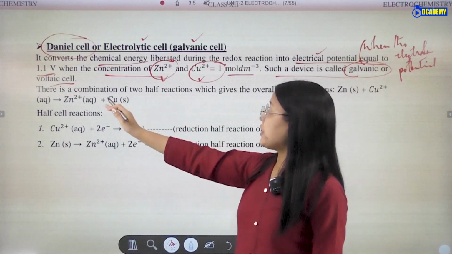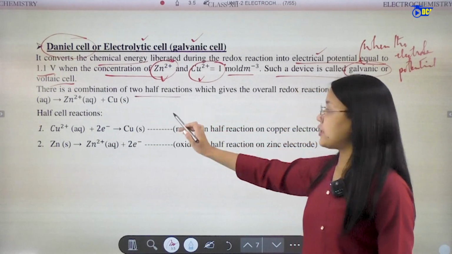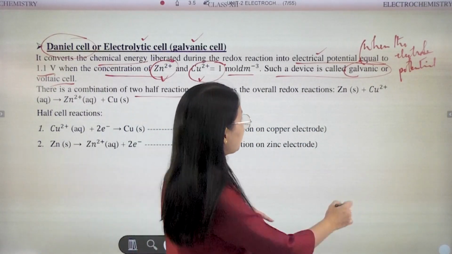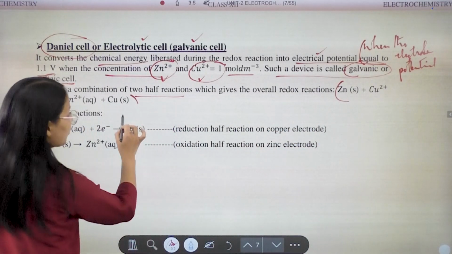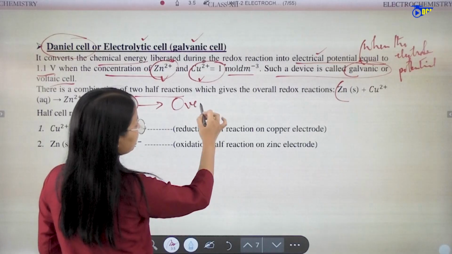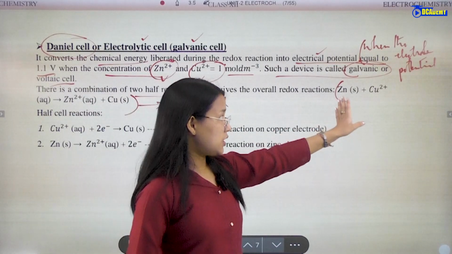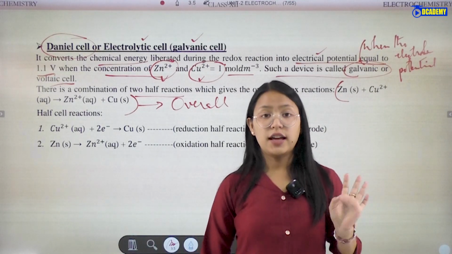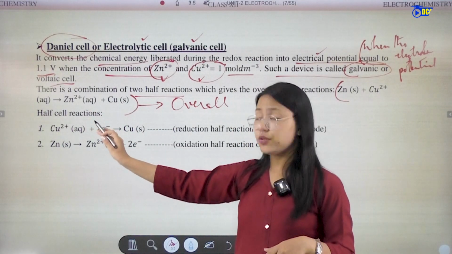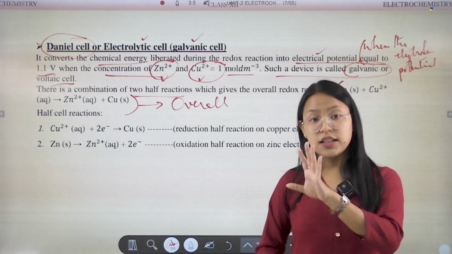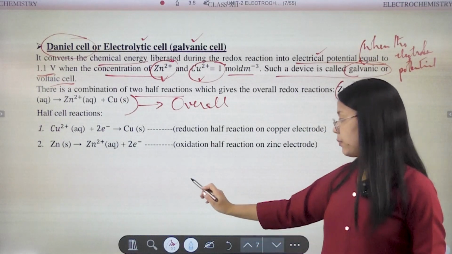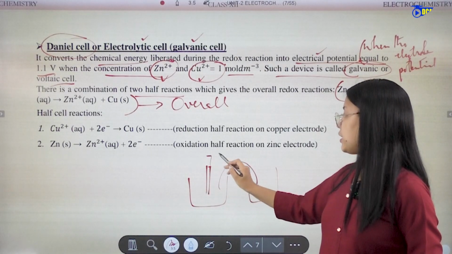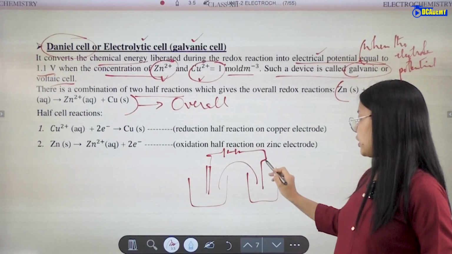Then there is a combination of two half reactions, and the overall reaction takes place. So this one is the overall reaction: zinc solid plus copper 2 plus ion aqueous gives zinc 2 plus ion aqueous plus copper solid. They are called half cells. The solution and an electrode are connected to a battery.